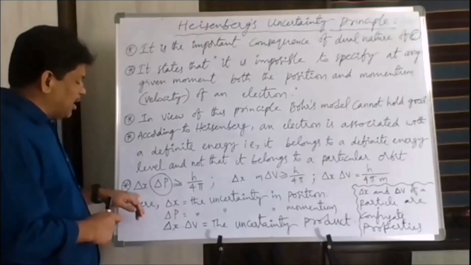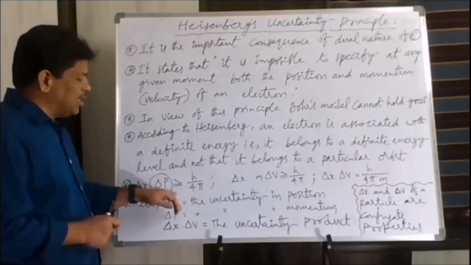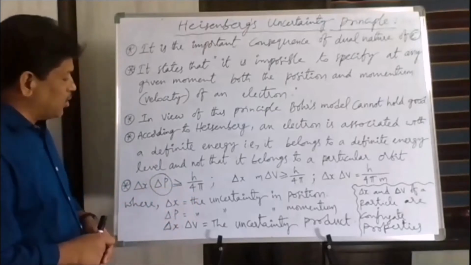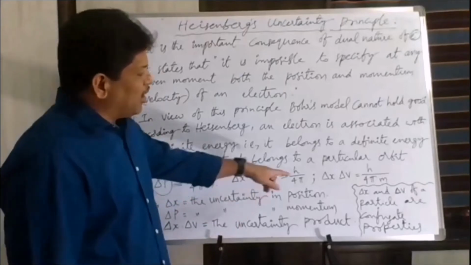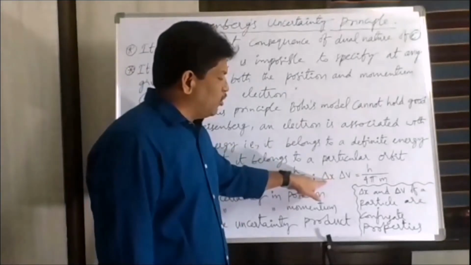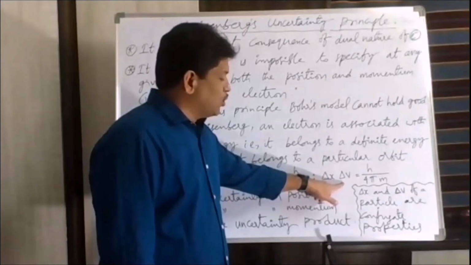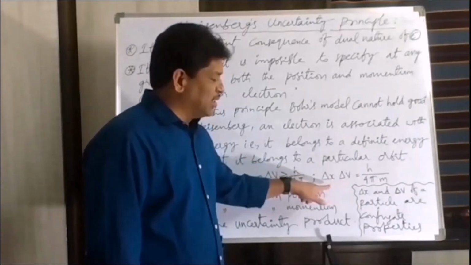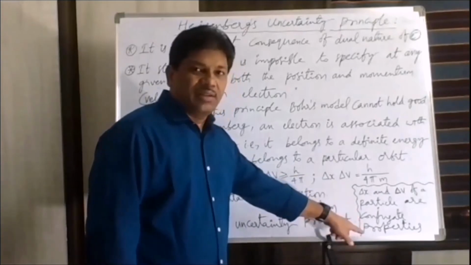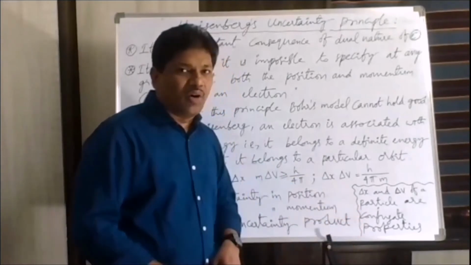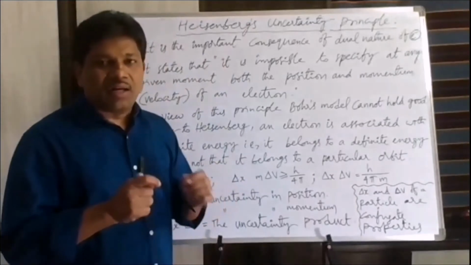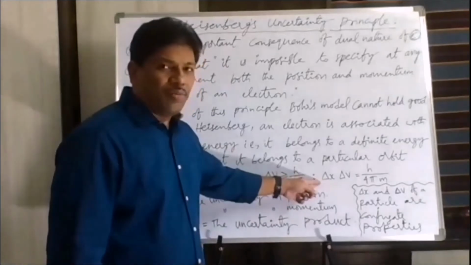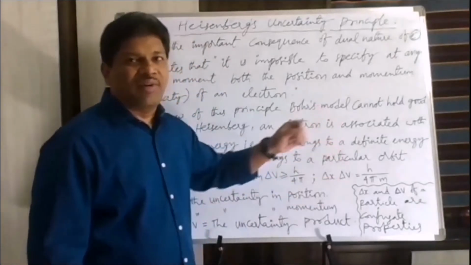That means what here? Delta x times delta p equal to h by 4 pi is known as what? Uncertainty principle. Okay, so now what we have to understand is that where delta x, delta v, if one becomes 0, the other becomes infinity. So this pair, delta x and delta v, will be called conjugate properties. They are called conjugate properties because delta x and delta v are interdependent. One value depends on the other. If delta x becomes 0, delta v becomes infinity, and vice versa.